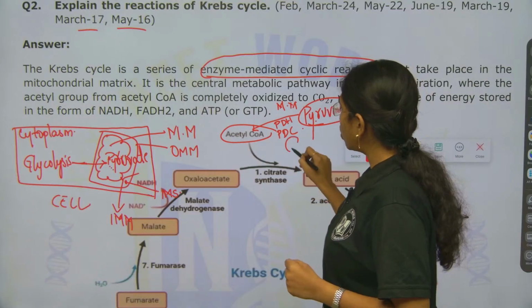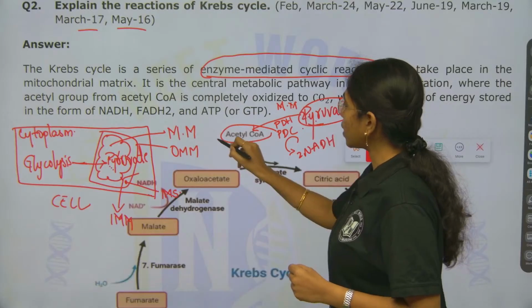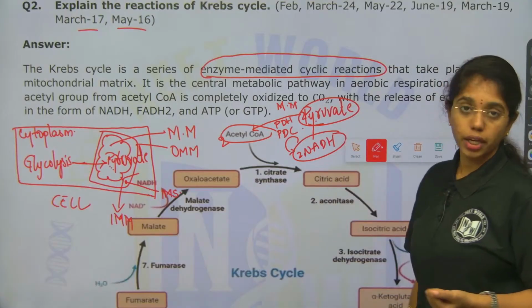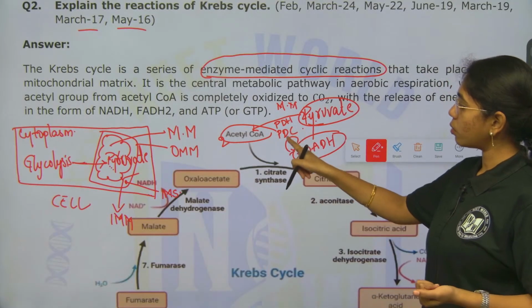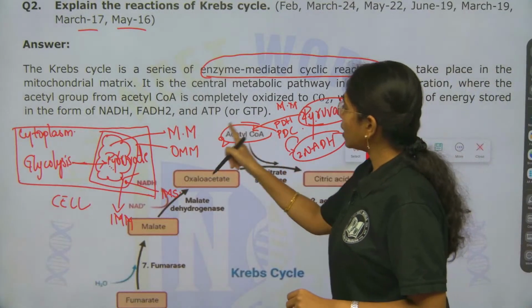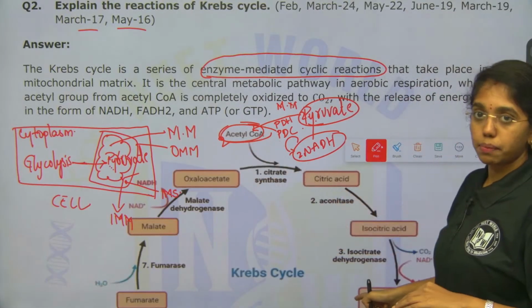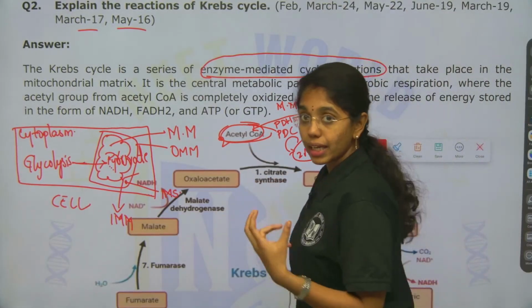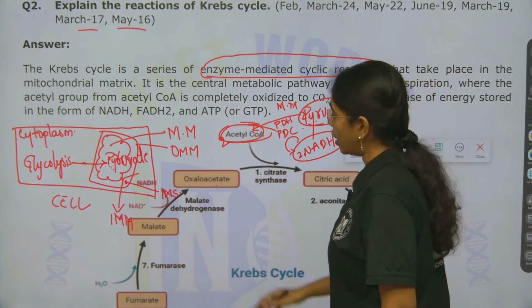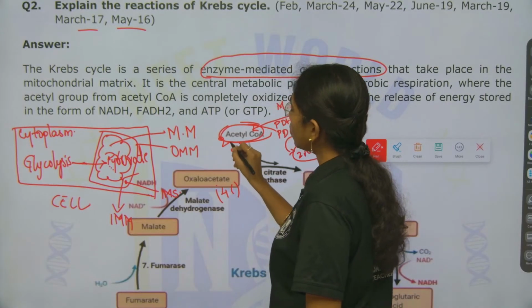In this step, 2 pyruvate converting to 2 acetyl-CoA releases 2 NADH. The enzyme is pyruvate dehydrogenase or pyruvate decarboxylase. This is how you get the acetyl-CoA for the Krebs cycle. Acetyl-CoA will begin the Krebs cycle. What is the organic compound which accepts the acetyl-CoA? Oxaloacetic acid. Oxaloacetic acid is a 4-carbon compound and acetyl-CoA is a 2-carbon compound.